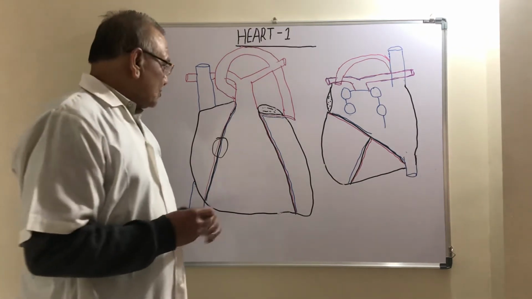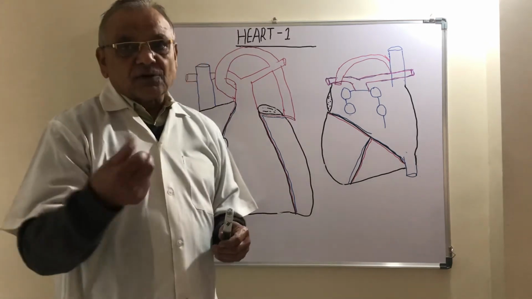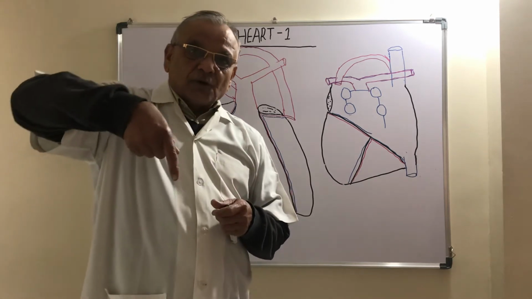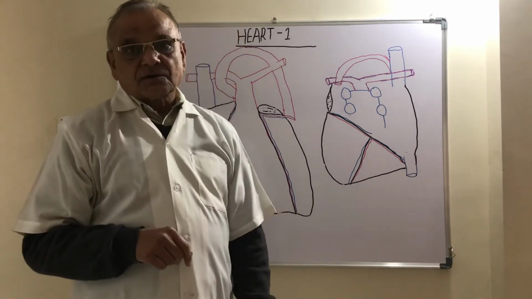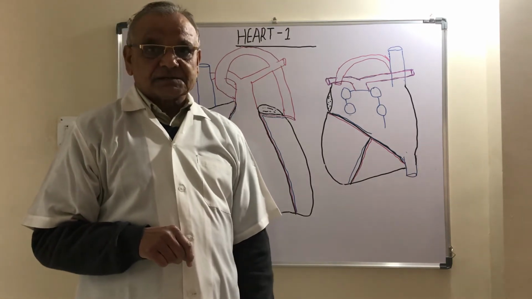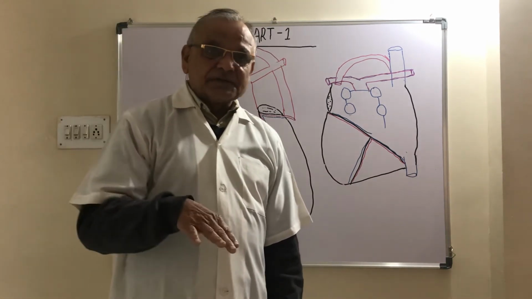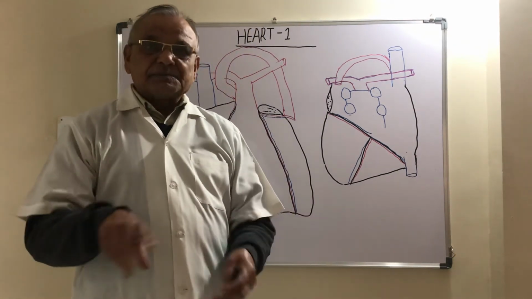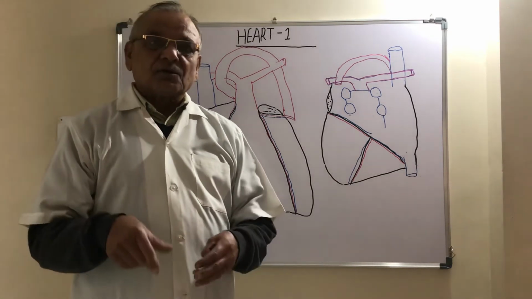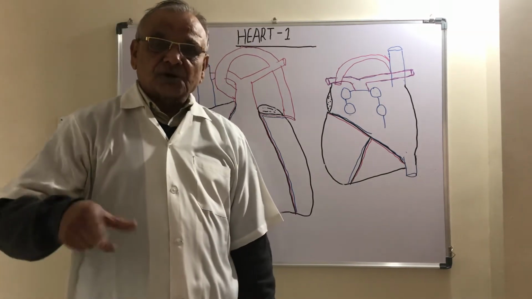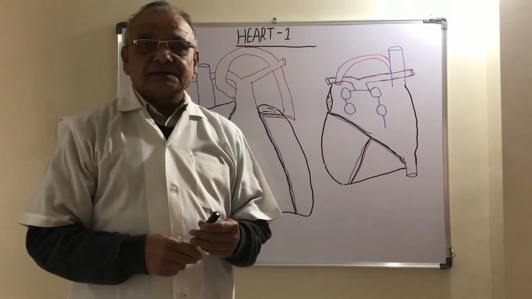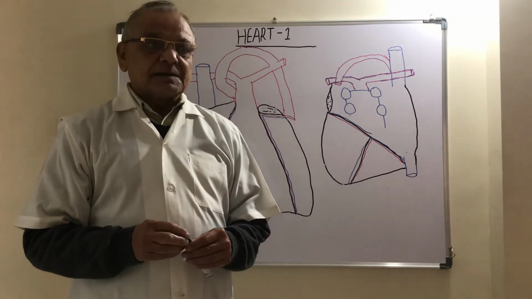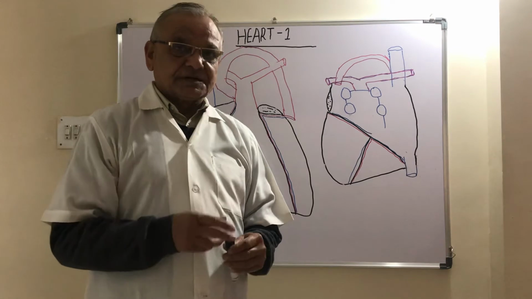So you know that during development, the heart rotates about 45 degrees to the left side. So the right side chambers, the right atrium and right ventricle, come more anteriorly, and the left side chambers, left atrium and left ventricle, go more posteriorly. So due to the rotation of the developing heart, right chambers shifted anteriorly and left side chambers shifted more posteriorly.